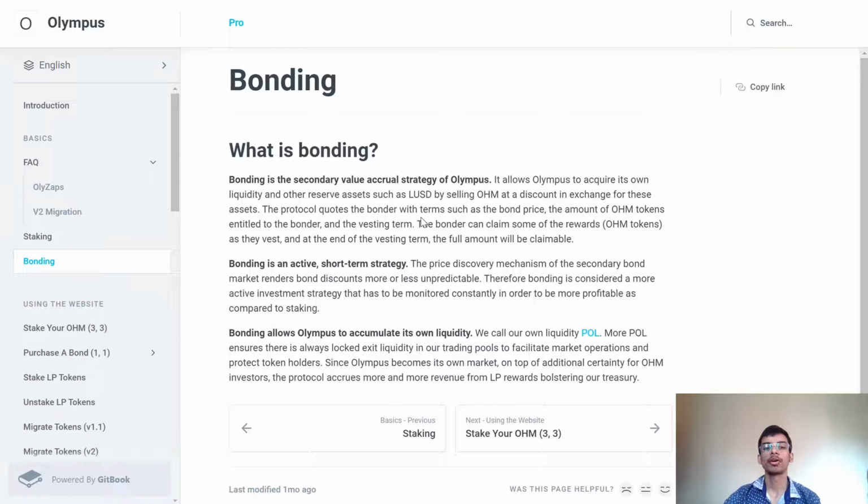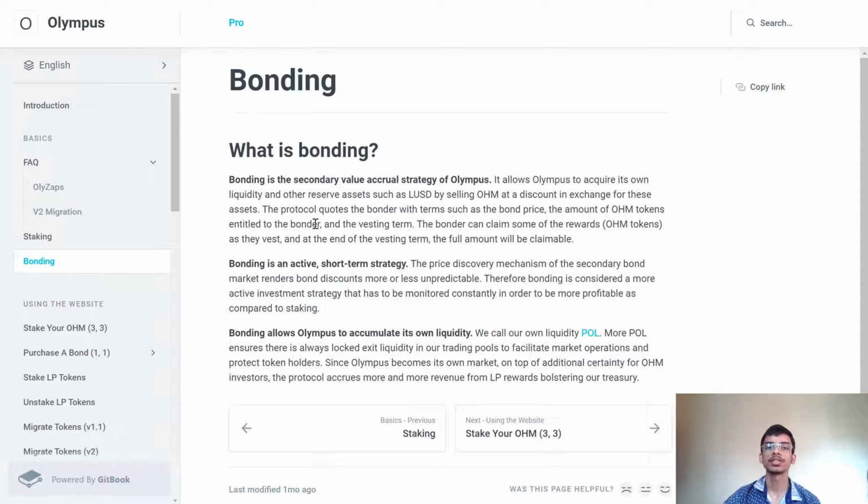Bonding is the secondary value accrual strategy of Olympus. It allows Olympus to acquire its own liquidity, which means the protocol itself owns the liquidity, no one else. As we have also seen, if the OHM token's value falls below one DAI, the protocol will buy OHM tokens from the open market and burn them.